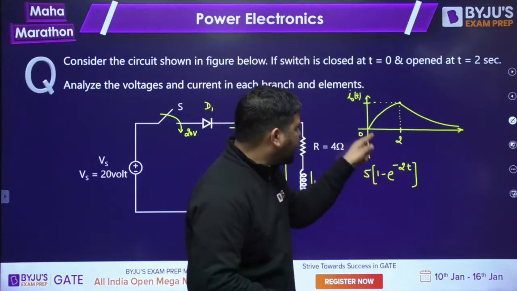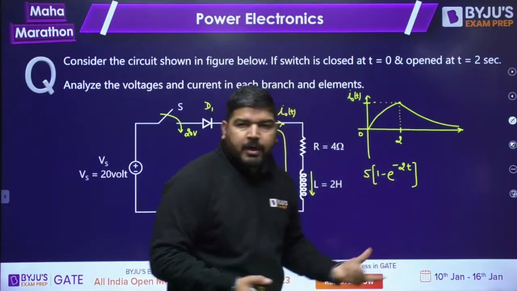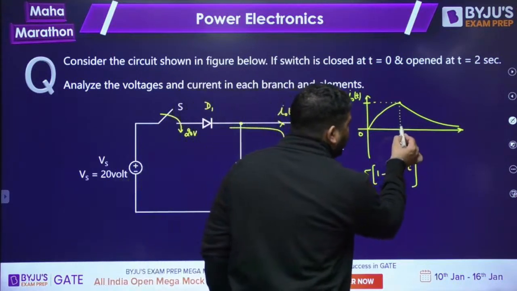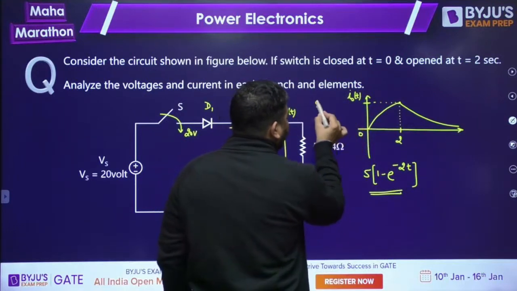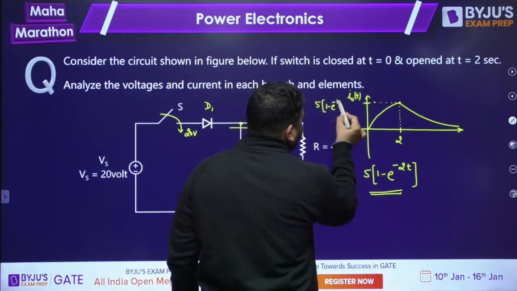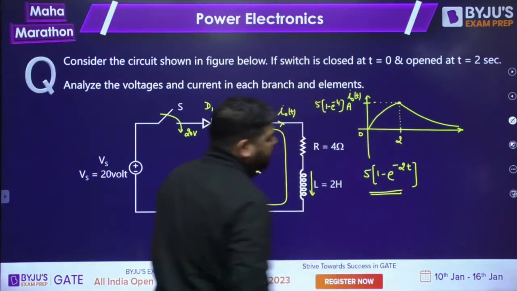You can see that at t equal to 0, it is 0. At t equal to infinity, it will go to 5. But we will not go up to t equal to infinity. At t equal to 2, we need to calculate. So we can put the value t equal to 2 in this equation. So it will be 5 into 1 minus e to the power minus 4. This much ampere will be the peak value of the current.